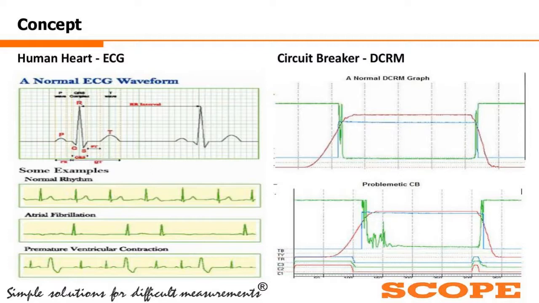Just as I am one of the children of my parents, still my brother's ECG will not match with mine, but the nature will match because we are both human beings. And our DCRM signature of a breaker will change the moment there is any problem in the breaker.